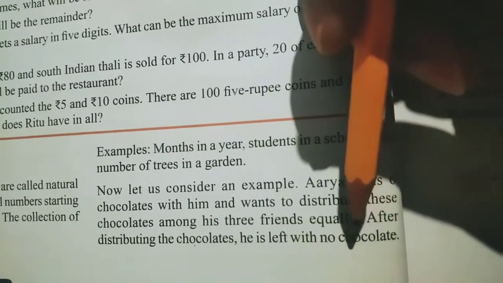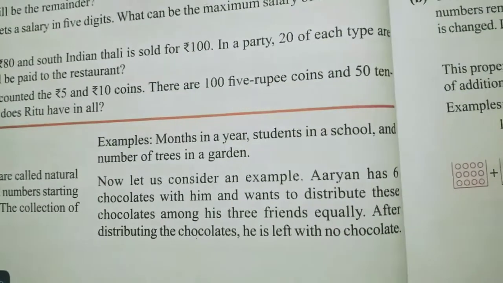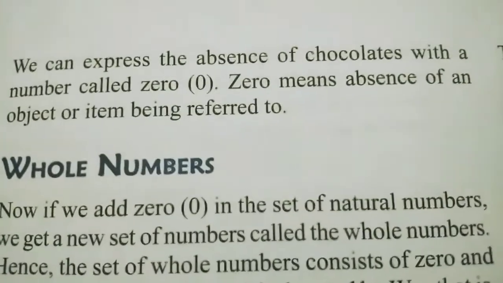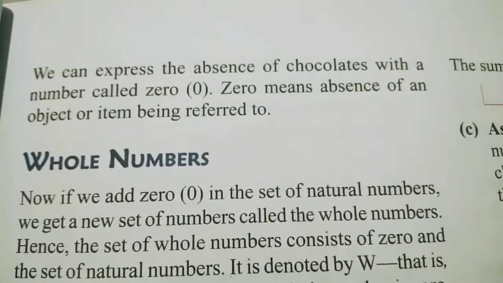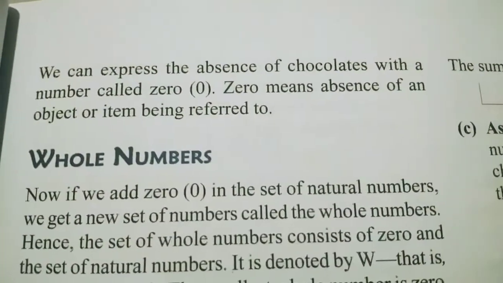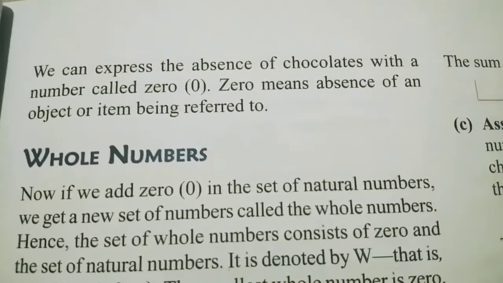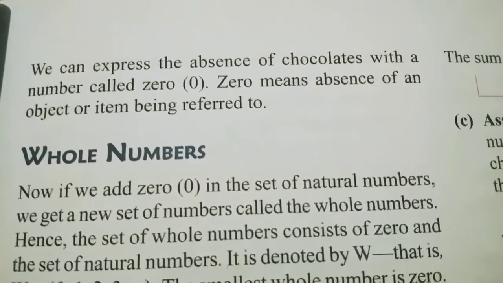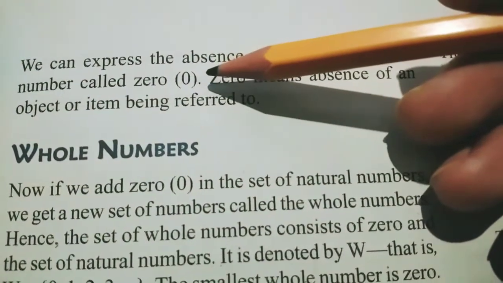So what can we express? We can express the absence of chocolate with a number called 0. So if anybody asks, no chocolate means what? 0 chocolate. So in this way 0 is invented.